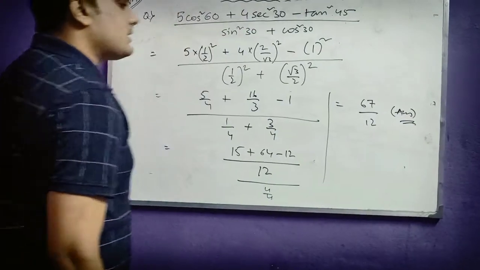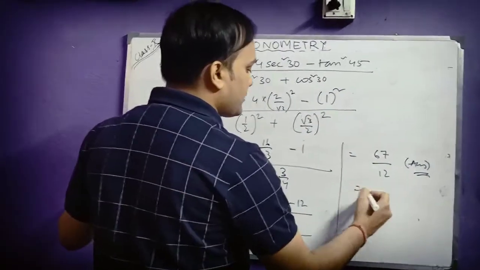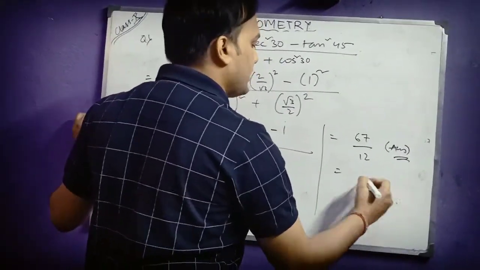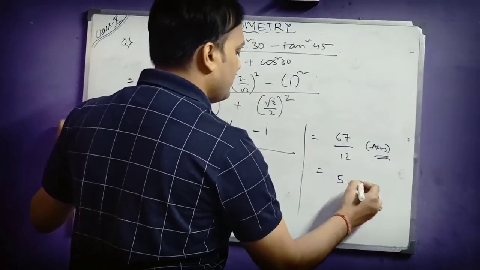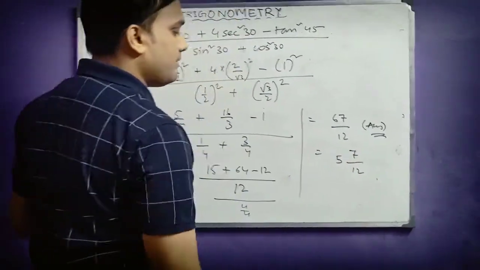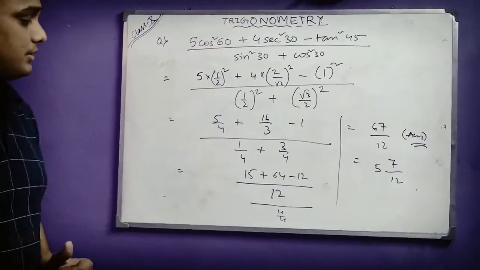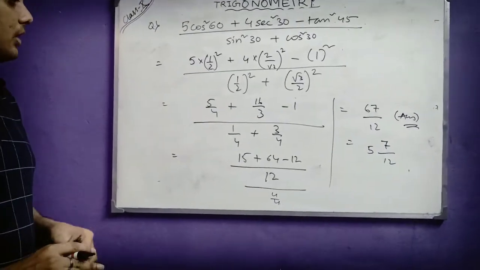So you can get the answer in any form. You can keep this answer in your mixed fraction also if you want, otherwise you can leave your answer like that. So it will be 5 whole 7 by 12 will be your final answer here. So in this way we can solve it.